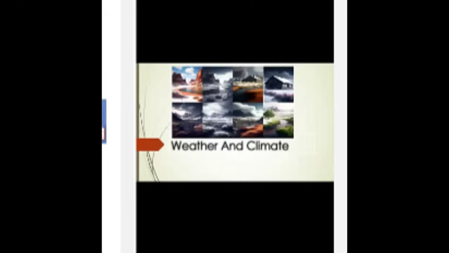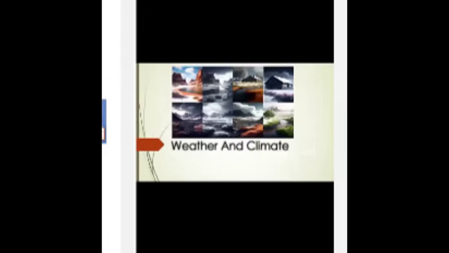Number 2, precipitation. Precipitation refers to any form of water that falls from the atmosphere, including rain, snow, sleet, and hail. It is another important element of climate and varies dependent on factors such as location, altitude, and season.